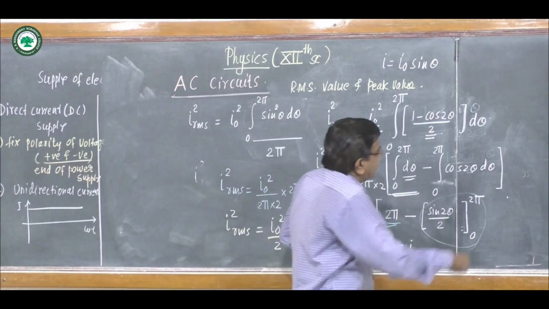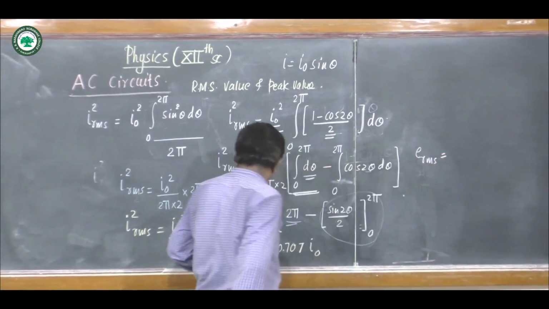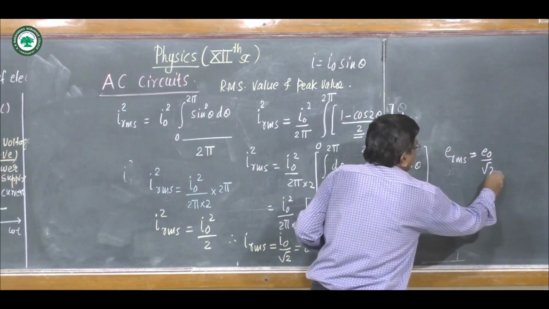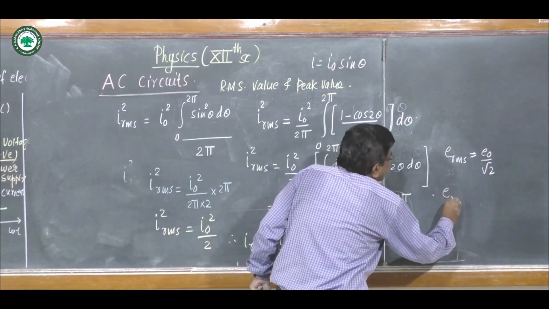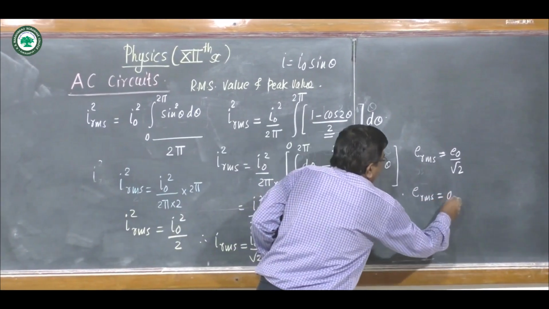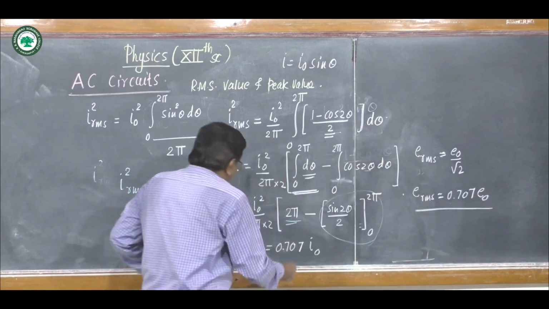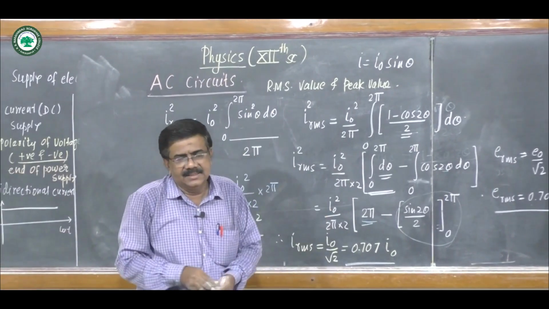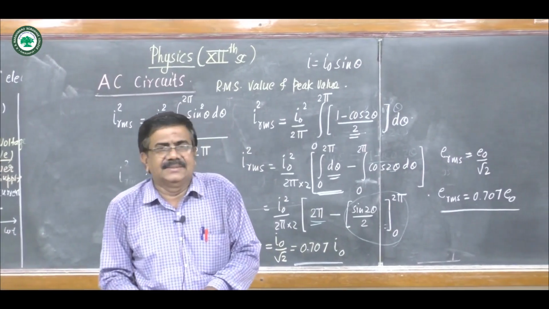Similarly, we write RMS as E0 upon root 2. Again 1 upon root 2 is 0.707, so RMS is 0.707 E0. So this is the relation between the RMS value and the peak value of EMF and current.